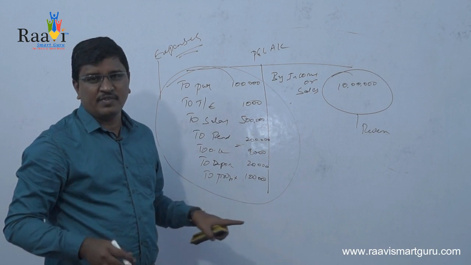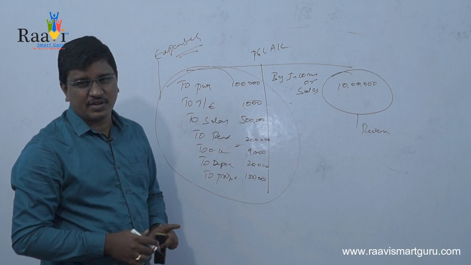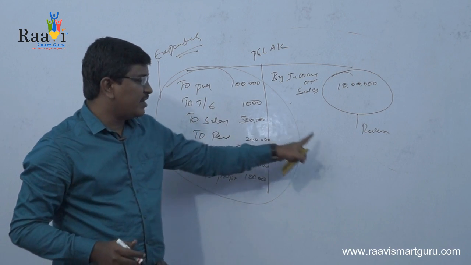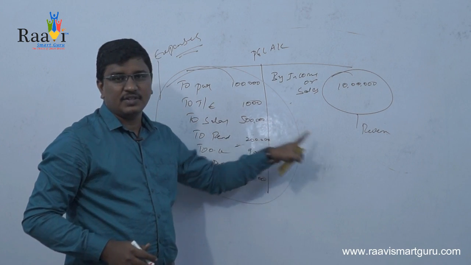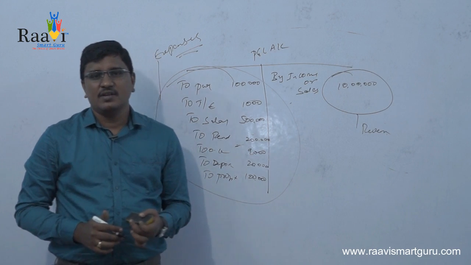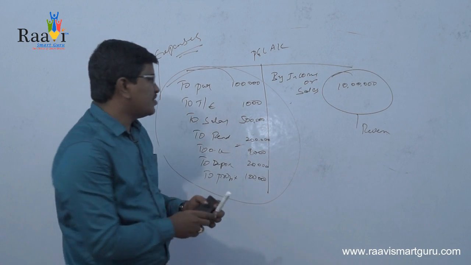So the matching concept will be majorly applicable in the profit and loss account. All the expenses and the incomes both are matched. This is about the matching concept. And if you see the next concept,